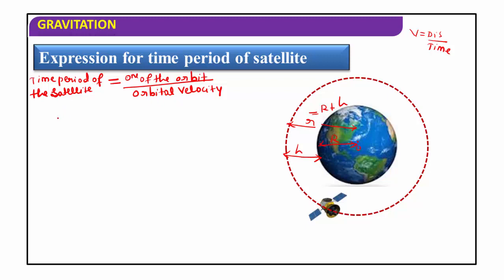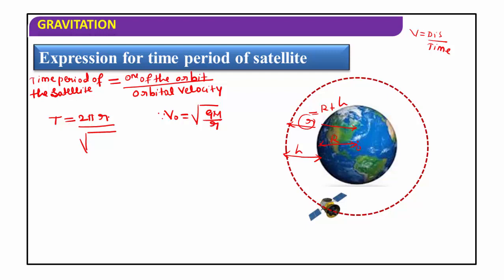Time period is mathematically denoted by the symbol T. T is equal to circumference of the orbit, you know the standard formula, that is 2 pi r, divided by orbital velocity, for this distance small r. Before substituting r is equal to R plus h, there is one value, that is orbital velocity V0 is equal to root of GM divided by r, an equation for orbital velocity.